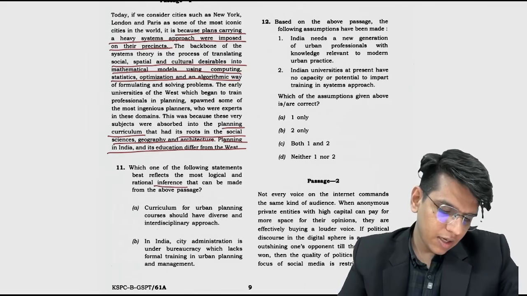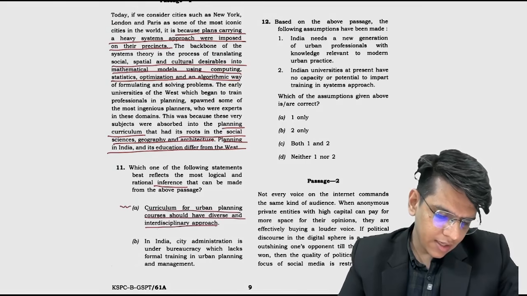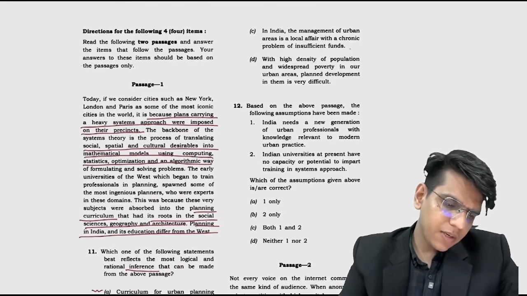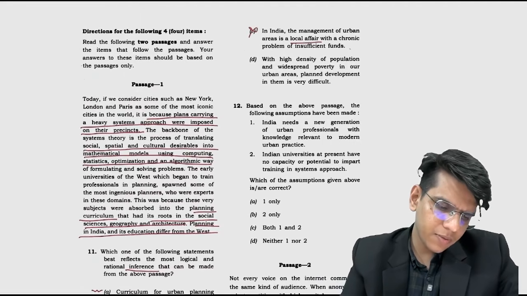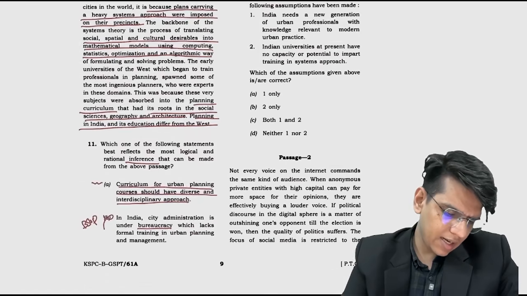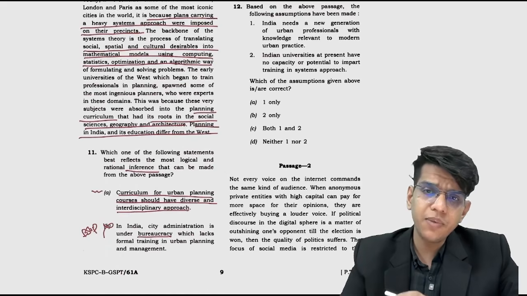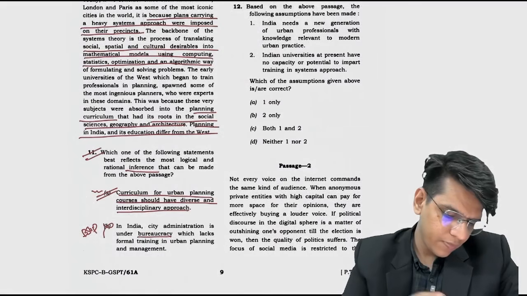Inference is conclusion. Curriculum for urban planning courses should have a diverse and interdisciplinary approach. This is what the passage is about. Okay, so this could be it. Let's see. In India, city administration is under bureaucracy. We don't know, beyond the scope of the passage. In India, the management of cities is a local affair, beyond the scope of the passage. With high density of population, land development is very difficult. Generic, right? Nothing. Curriculum for urban planning courses should have a diverse and interdisciplinary approach. This is directly related to the passage, so this should be our conclusion here.